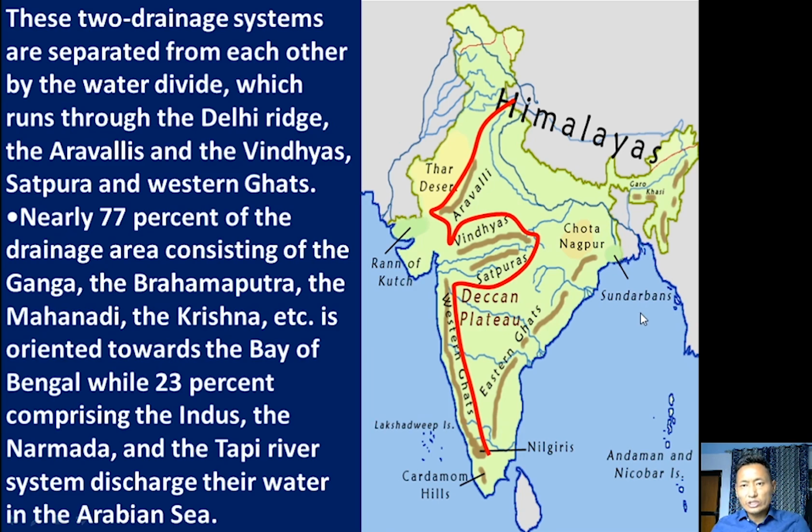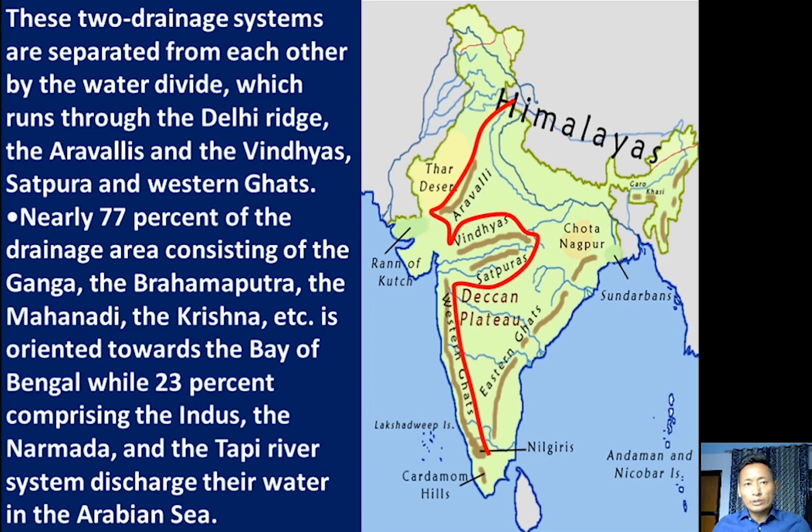So 77 percent of the drainage area in India discharges into the Bay of Bengal, while the remaining 23 percent comprises rivers such as the Indus, Narmada and Tapi. These rivers discharge into the Arabian Sea.